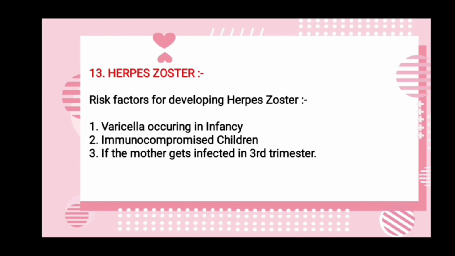And what are the risk factors for developing herpes zoster? Varicella occurring in infancy can lead to herpes zoster in later life, and it can also occur in immunocompromised children. And if the mother gets infected in the third trimester, there is a higher chance of the child developing herpes zoster.